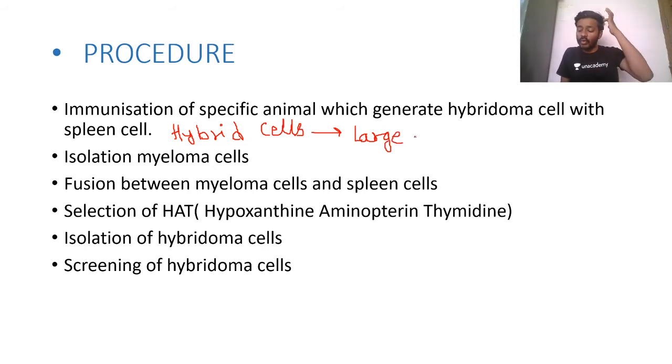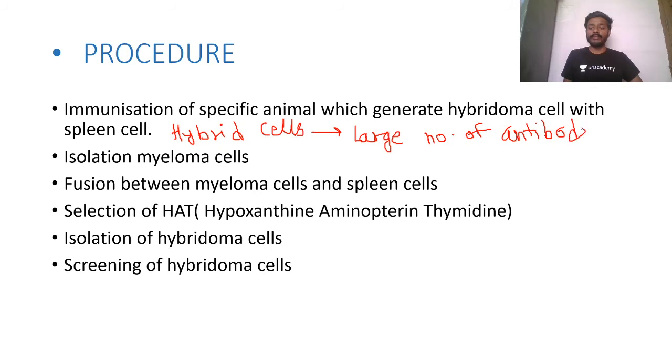See Savita, mono means single, clone means identical. So these antibodies are produced by a single parent cell, that's why mono, and they are identical, that's why monoclonal. Okay, so hybrid cells, they produce large number of antibodies.